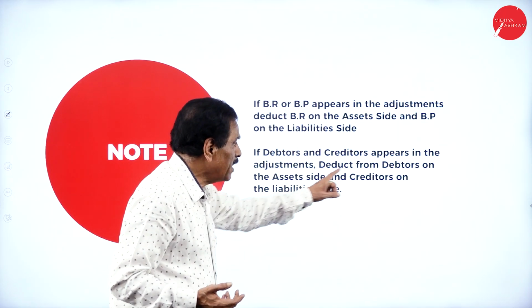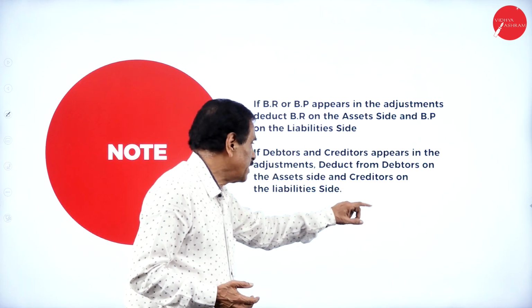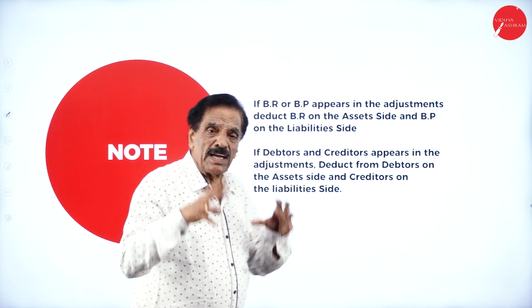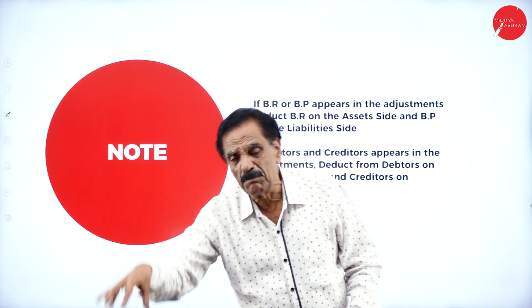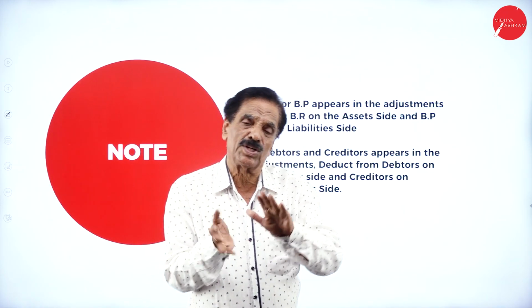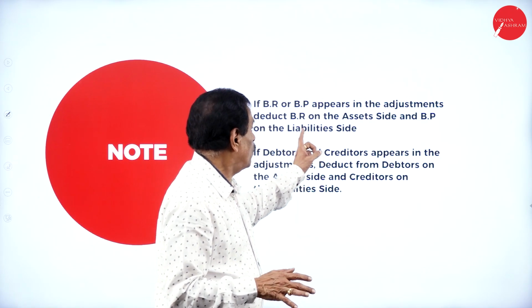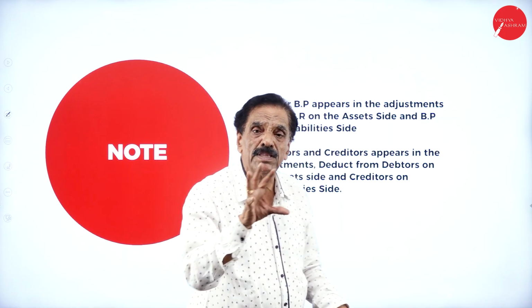When debtor and creditor appear in the adjustment, deduct from debtor on the asset side and creditor on the liability side. If any debtor and creditor are available before adjustment, they are separate. So when they become one and the same, the question of debtor and creditor does not arise at all. Here also, the question of BR and BP only comes when they are separate.